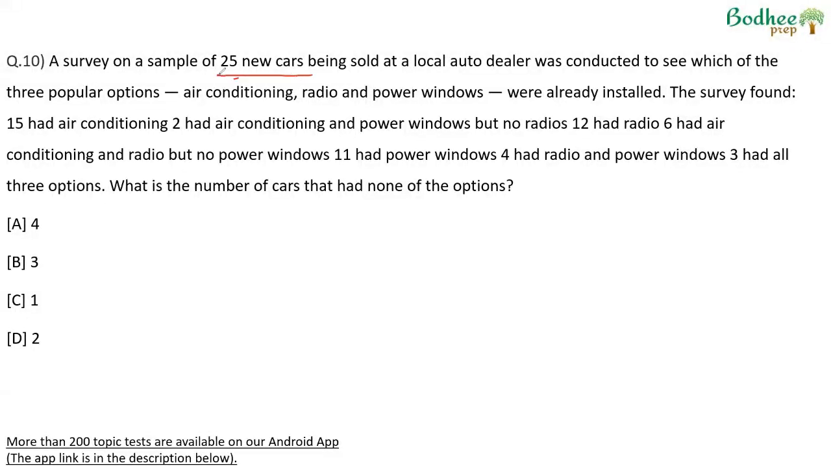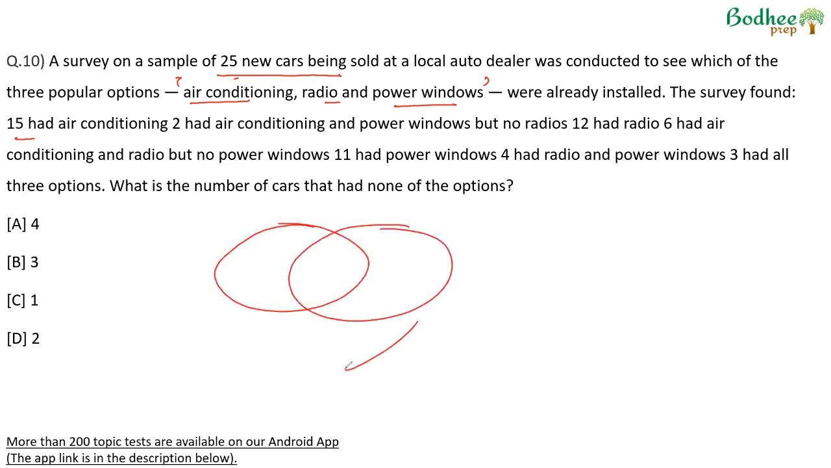A survey on a sample of 25 new cars being sold at a local auto dealer was conducted to see which of the three popular options, air conditioning, radio and power windows, were already installed. The survey found 15 had air conditioning, 2 had air conditioning and power window, but no radio. Okay. So if you maybe draw a Venn diagram: air conditioning, radio and power windows. 15 had air conditioning, 2 had air conditioning and power windows, but no radio.